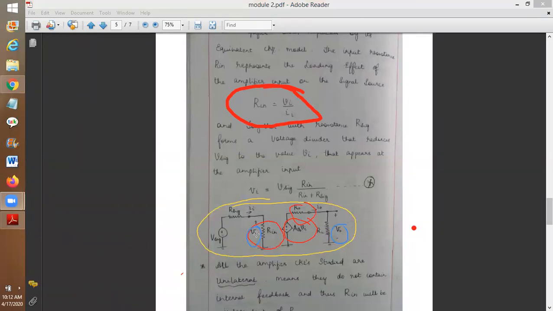So what is this VI? I told you, if I give 5 volts, the complete 5 volts will not enter the amplifier. There will be a drop across this resistance. So what is that resistance? R in is given by VI divided by I of I, where I of I is the input current. R in is equal to V of I divided by I of I. This is how we find the input resistance. Tomorrow we shall find out the other parameters.